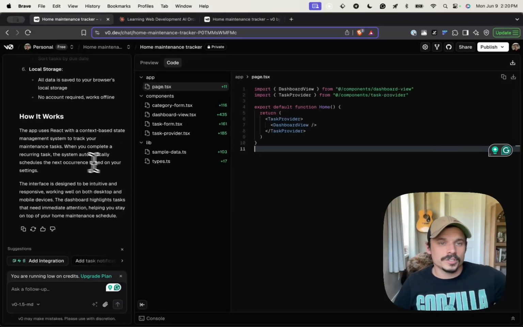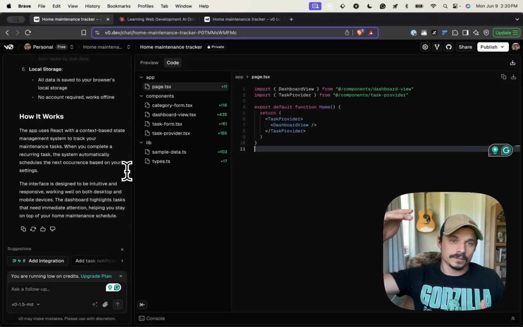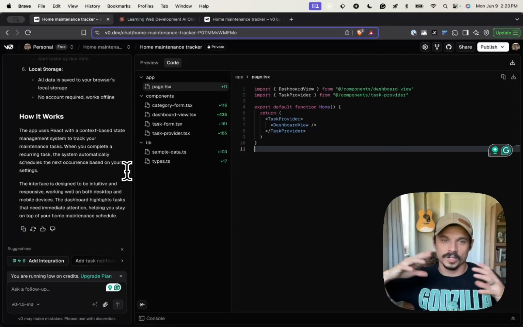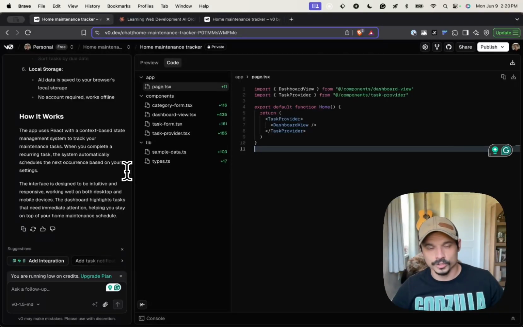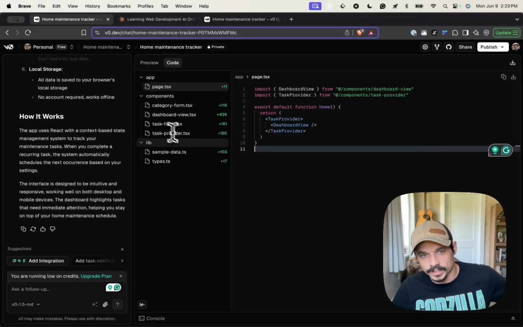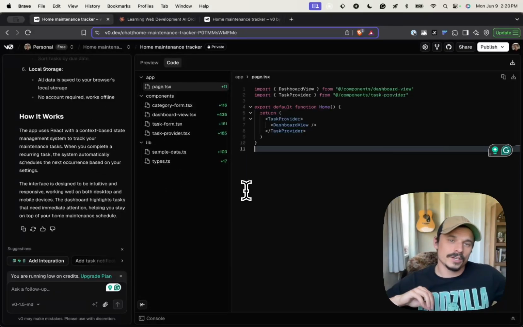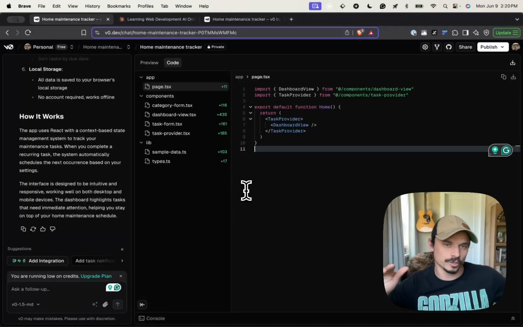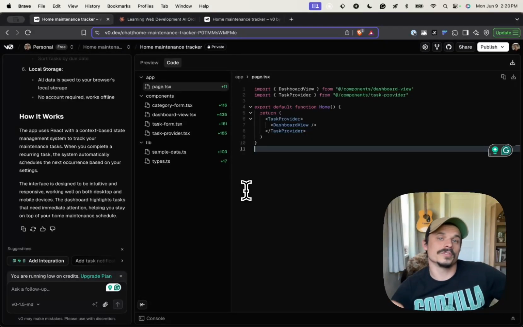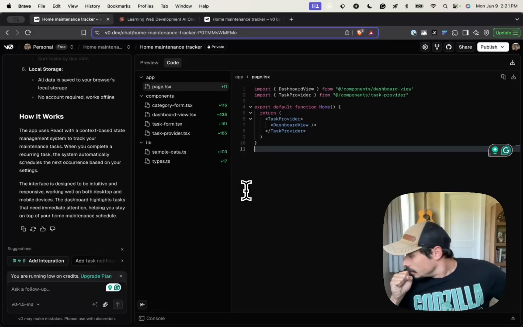But you can use it to kind of explain the basics of what it's actually doing. So you could start with V0, ask it to build out a complete, super simple version of what you're trying to build, and then the core thing to do is to make sure that you understand what it is doing. If you can have AI generate something and then subsequently understand everything it generated, you're in a good spot. That's really the key thing that I'm trying to get across here: make sure that you understand what the AI is actually generating.